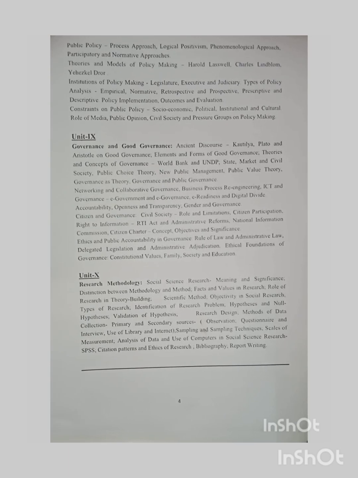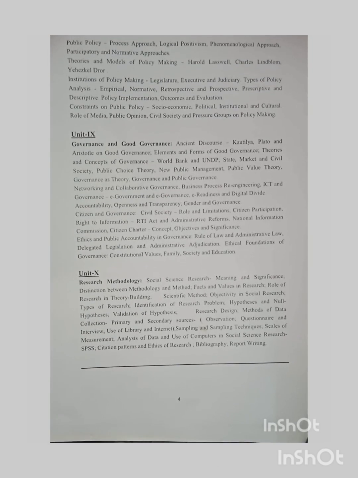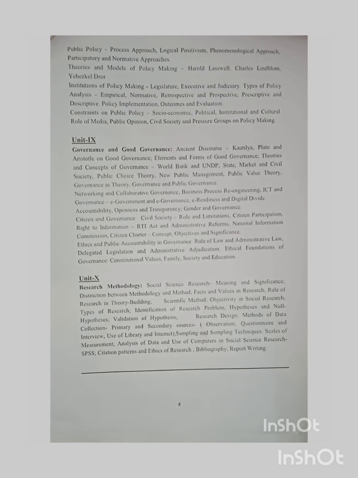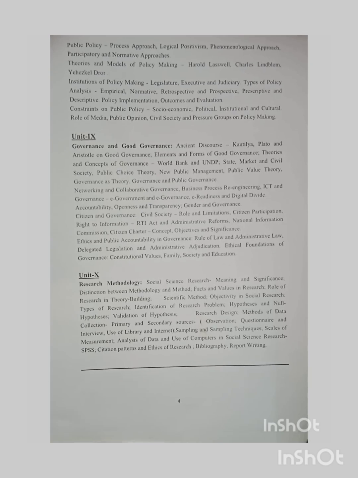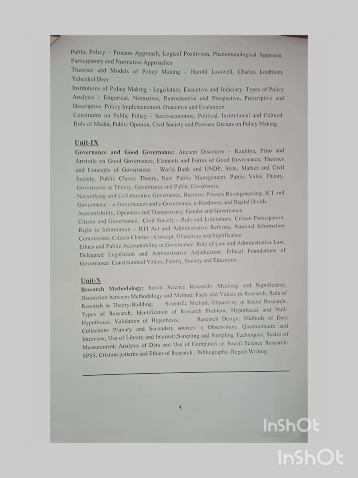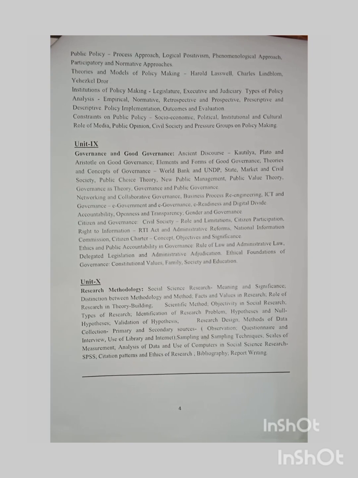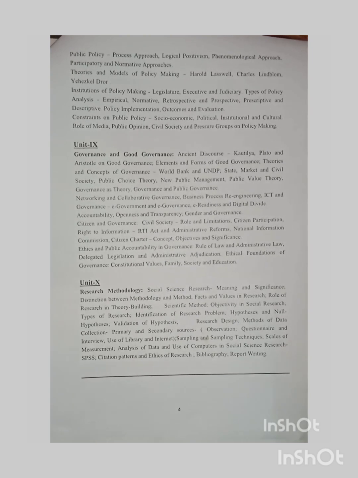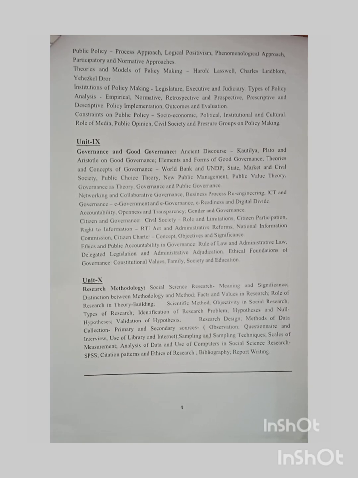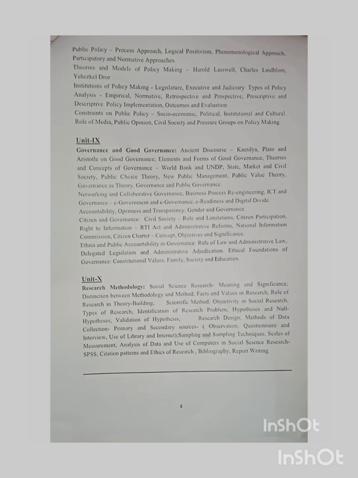Then the last unit will be research methodology: social science research, meaning and significance, distinction between methodology and method, facts and values in research, role of research and theory building, scientific method, objectivity in social research, types of research, identification of research problem, hypothesis and null hypothesis, validation of hypothesis, research design, methods of data collection, primary and secondary sources, observation, questionnaire and interview, use of library and internet, sampling and sampling techniques, scales of measurement, analysis of data, and use of computers in social science research, SPSS, citation patterns and ethics of research, bibliography, and report writing.